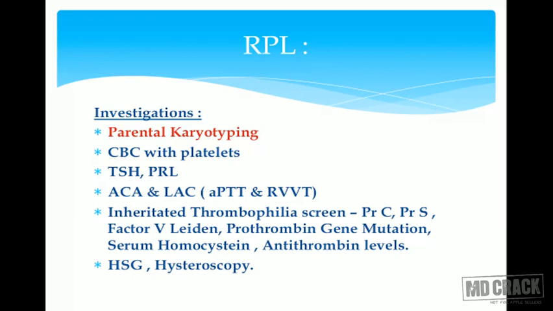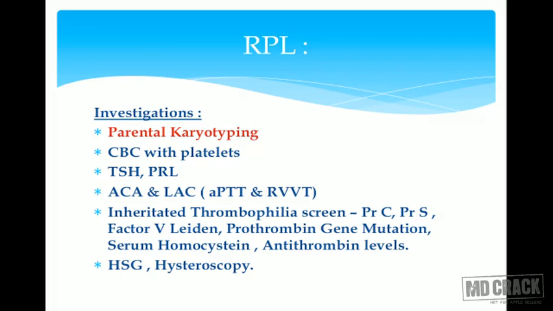As I said, parental karyotyping, then the hemogram, then we should go for hormones to rule out hypothyroidism and hyperthyroidism; TSH would tell us, and prolactin. Then anticardiolipin and lupus anticoagulant. These are the factors which I am talking about, immunological causes, where antiphospholipid antibody syndrome comes in. If required, we can also investigate the couple for inherited thrombophilias.